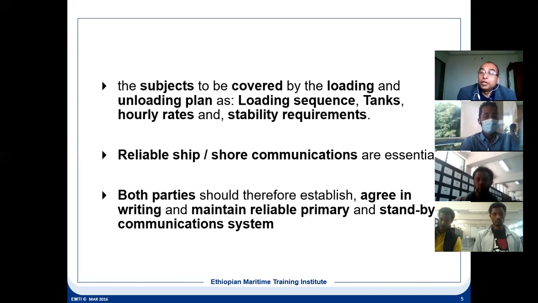Throughout the loading, your stability condition, GM should be positive, the ship should be upright, it should not touch the bottom, and trim should be sufficient. It should not be excess trim, it should not be trim by head.